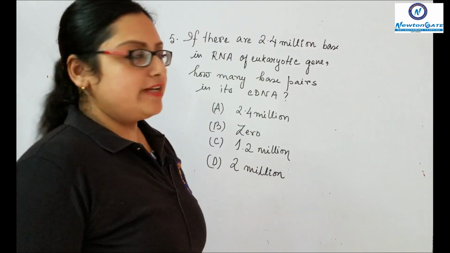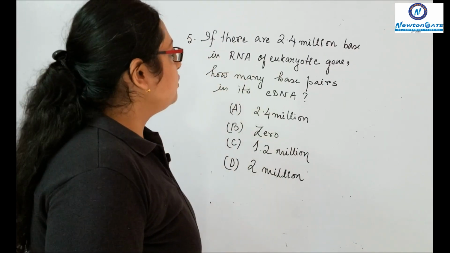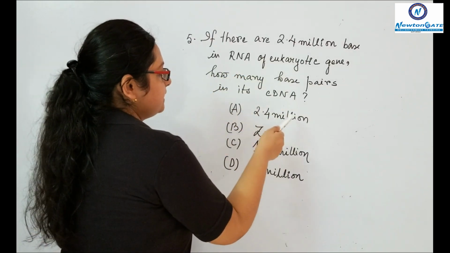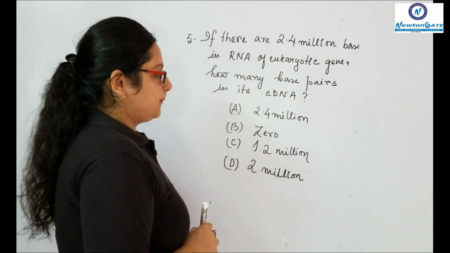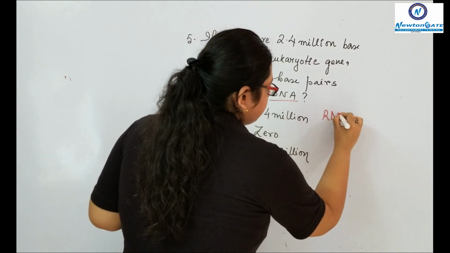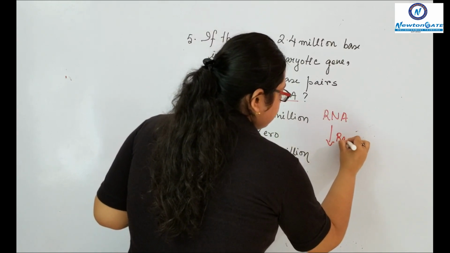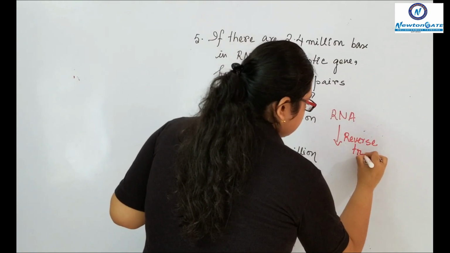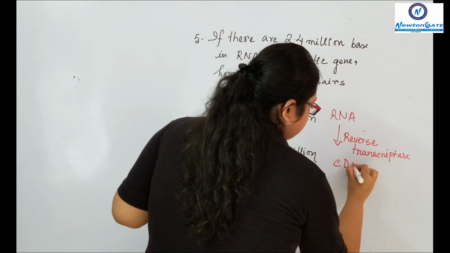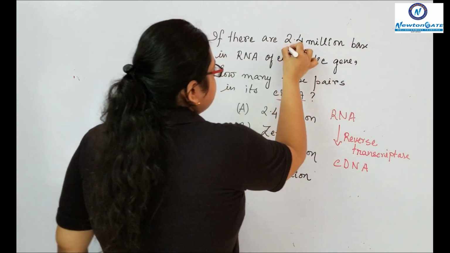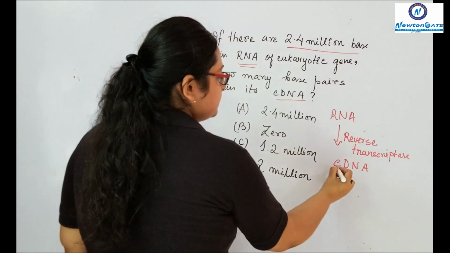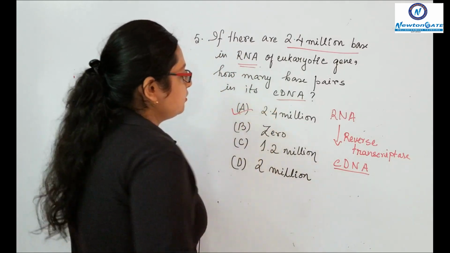Fifth question and the last question of today's session is, if there are 2.4 million bases in the RNA of a eukaryotic gene, how many base pairs are in its cDNA? cDNA means complementary DNA. Now you have to understand how this cDNA is formed. We know that if the reverse transcriptase enzyme acts upon RNA, then cDNA is formed. So if there are 2.4 million bases in RNA, then 2.4 million base pairs of cDNA will be formed. So the correct option is A.